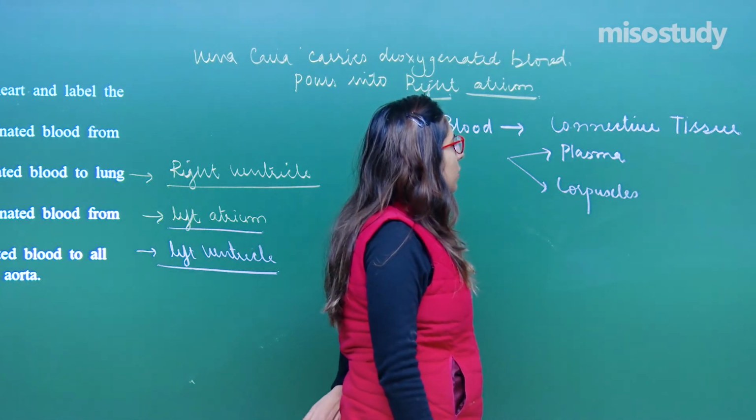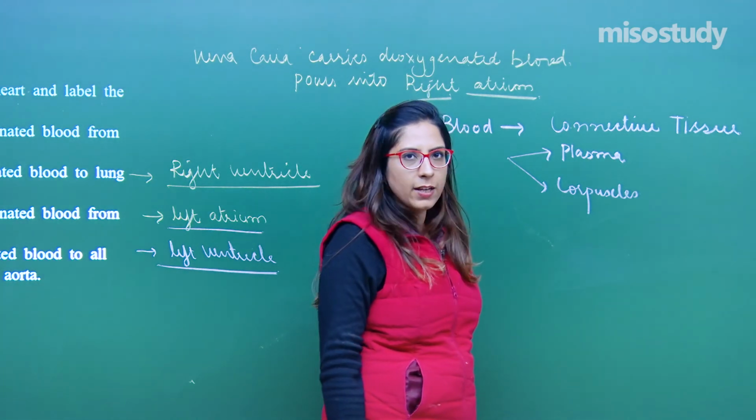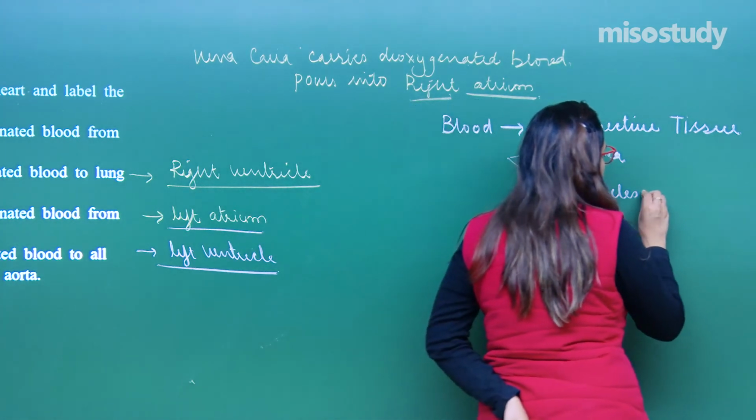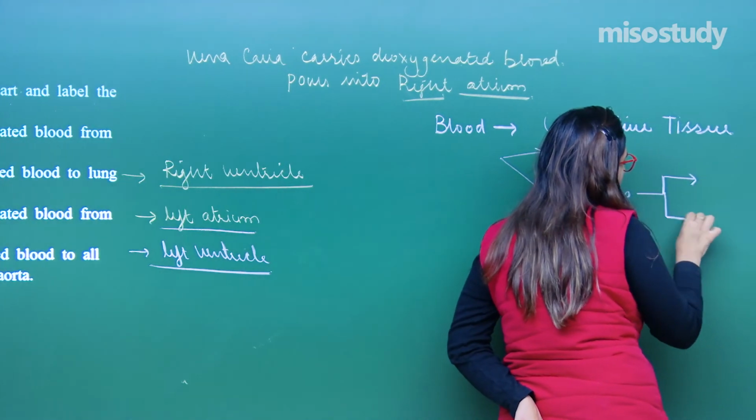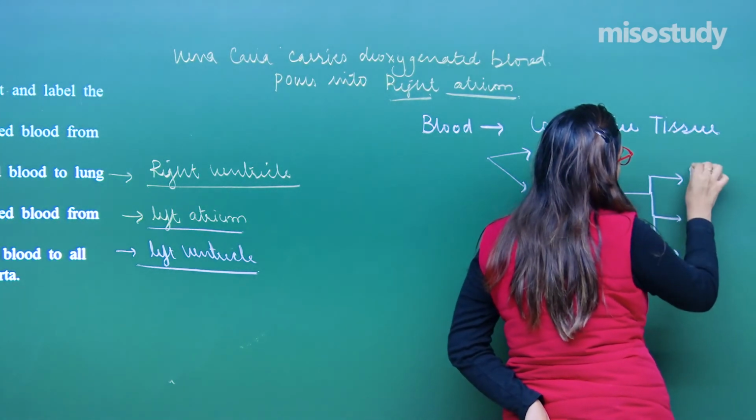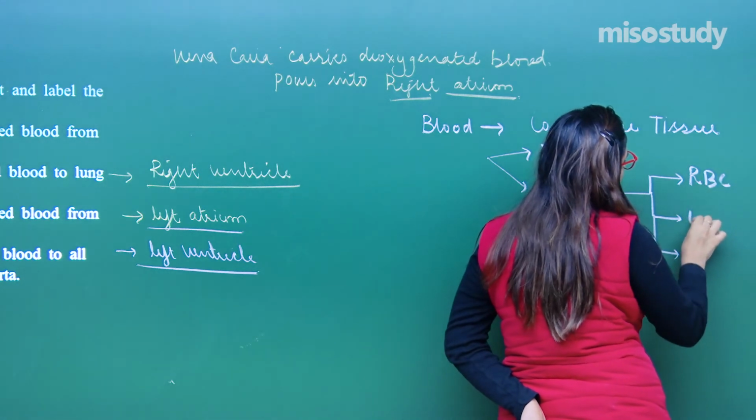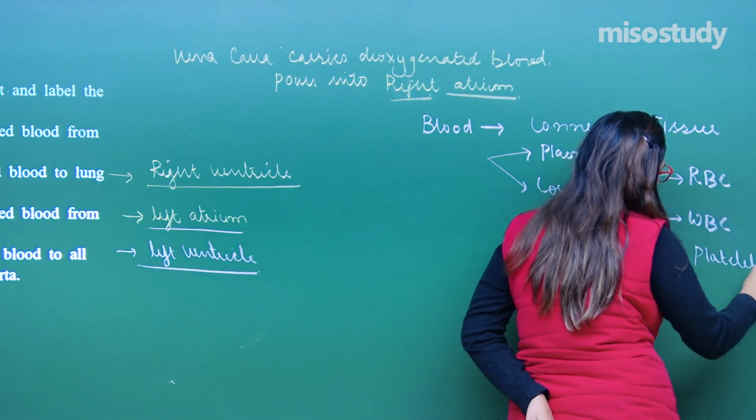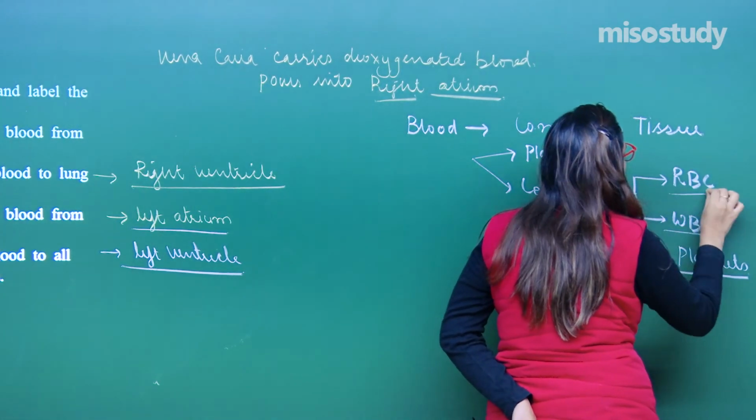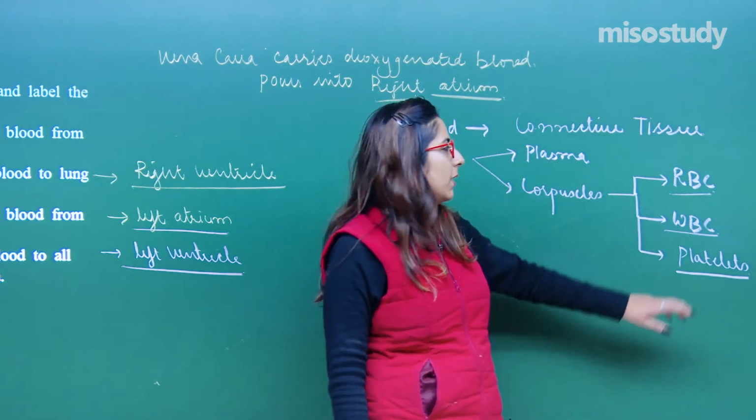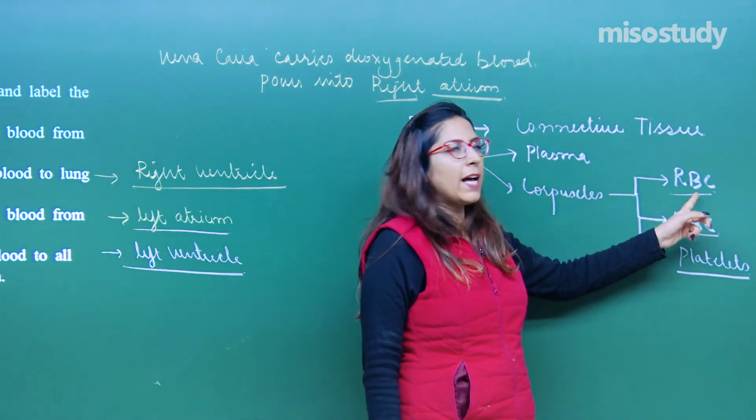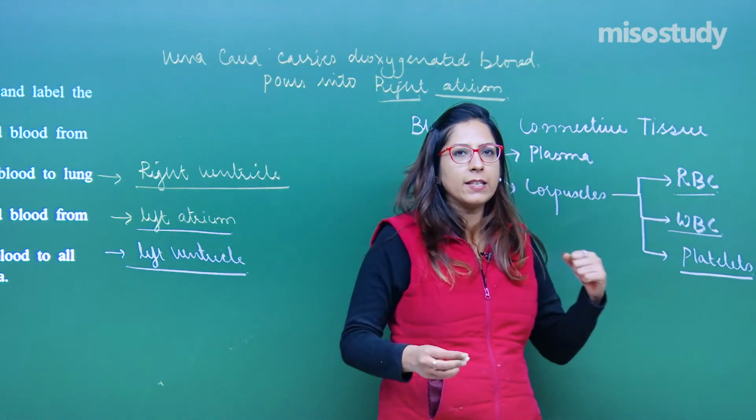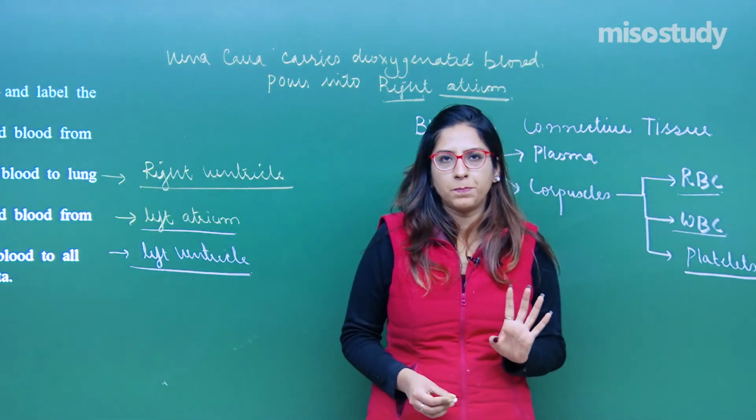Plasma has water, it has protein and it has various substances and it carries carbon dioxide and the gases as well, but in dissolved form. Whereas in case of the corpuscles, three types of cells are present. The first you know is RBC, second is WBC and the third is platelets. RBC, WBC and platelets: red blood cells, white blood cells and the platelets. RBC carries hemoglobin, it provides a red color to your blood. WBC helps in fighting against the pathogens, and platelets help in blood clotting, right.